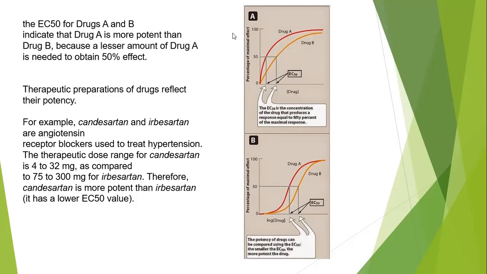That means here, as we say, drug A and drug B. Drug A is more potent than drug B. Why? Because a lesser amount of drug A is needed. That means the EC50 is smaller than the EC50 of drug B.